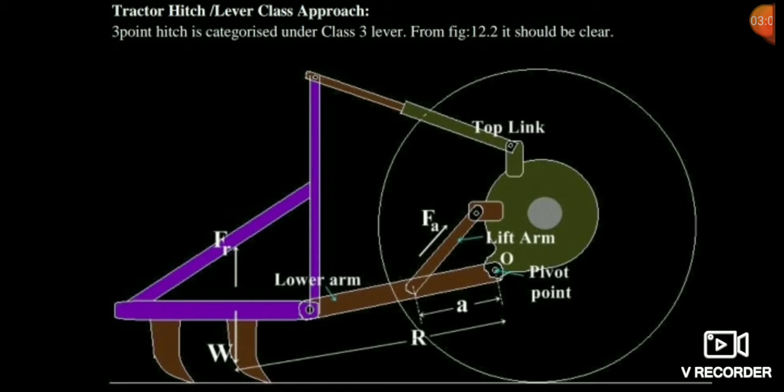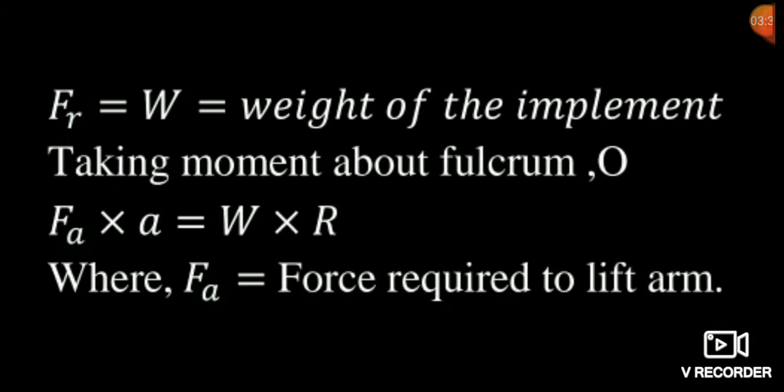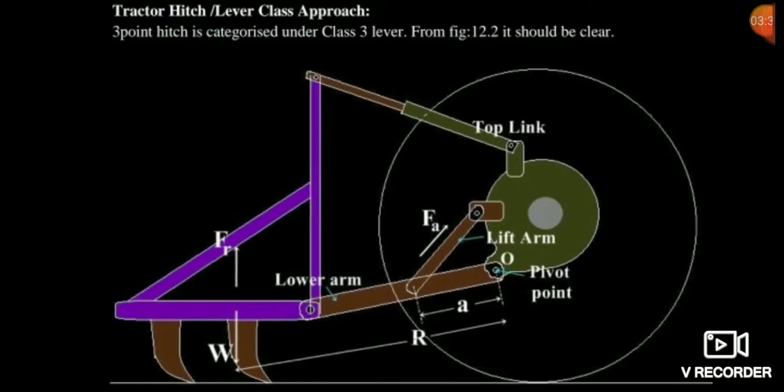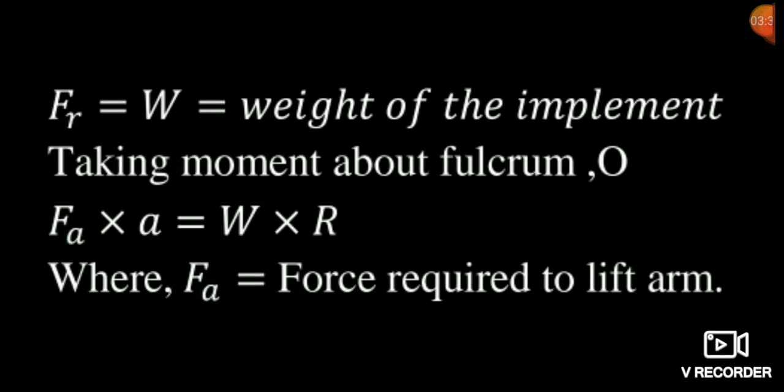Now friends, you can see the force analysis on the hitch. What are the forces acting? Here you can see the top link is connected and the lower arms are connected, and the pivot point, and the distance is R, and the weight is W, the reaction force is FR and the arm force is FA. These are the forces acting. Now friends, FR is equal to W because weight W is acting downward and FR, the reaction force, is acting upward, so they will balance each other.